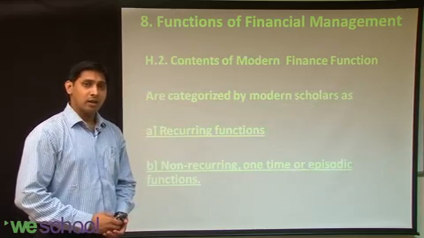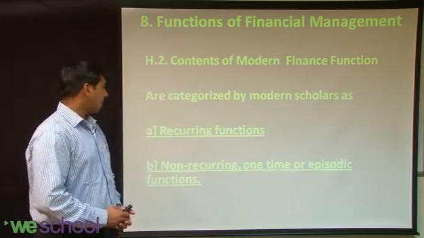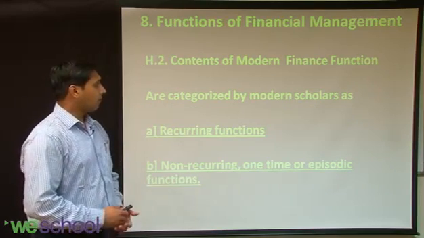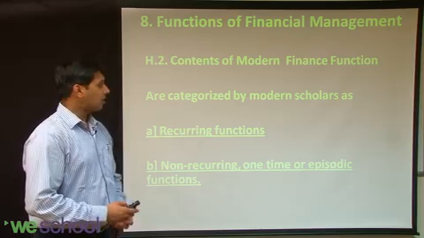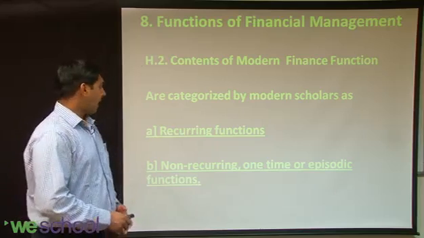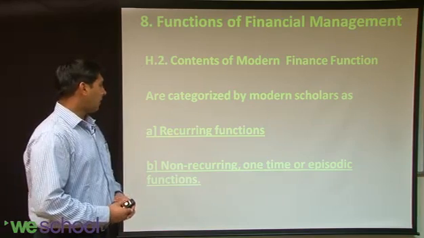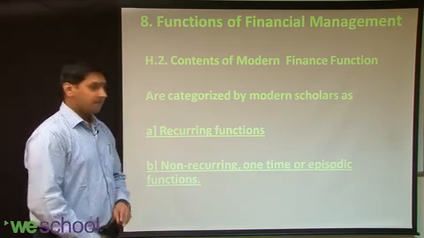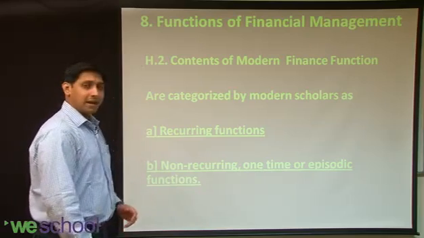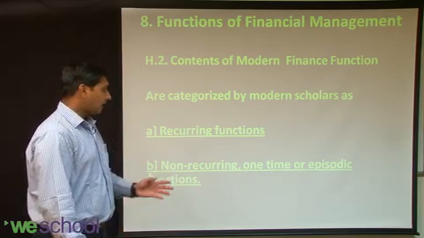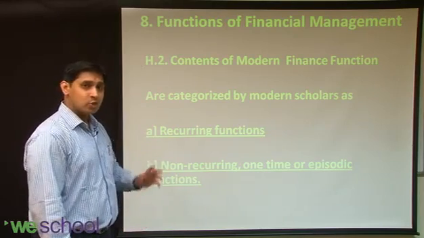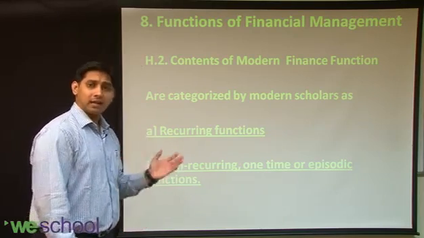Modern finance function, as categorized by modern scholars, academicians and institutions in the market, was divided into two parts. They identified that the modern finance function had two activities: recurring activities or recurring functions, and second, non-recurring activities, which were sometimes one-time or episodic functions. So the modern finance manager had these two activities, unlike the traditional activities.